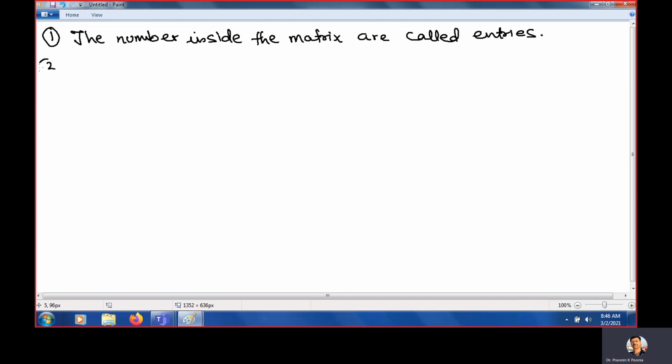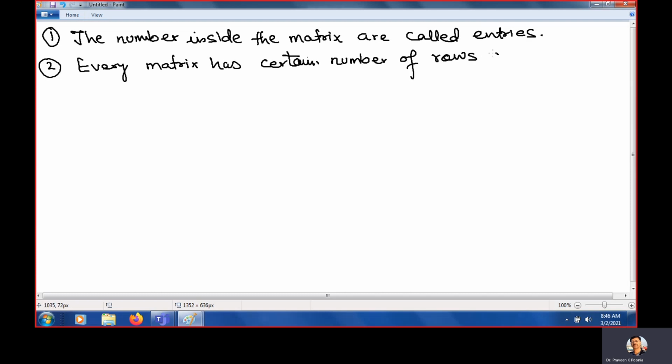Clear? Every matrix has a fixed, certain number of rows and columns. Please remember this, number of rows and columns.